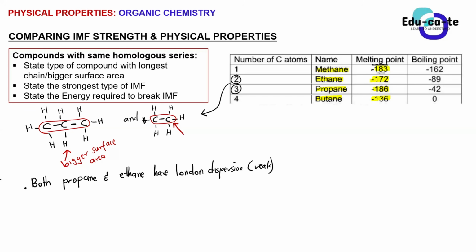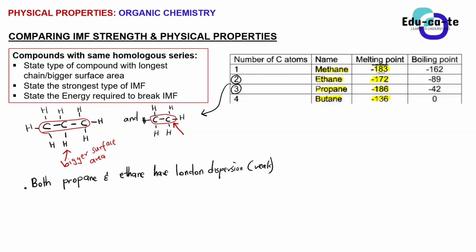We're going to say that propane has a bigger surface area, because propane actually has a longer chain of carbons, right? Can you guys kind of see that? Yes, sir. So propane has a larger chain of carbons because it has 3 carbons in its parent chain. So basically propane has a longer chain.